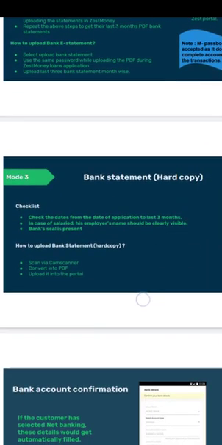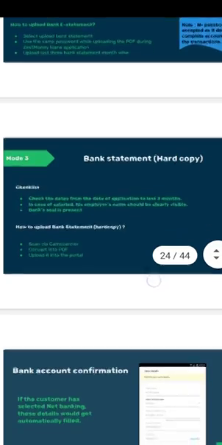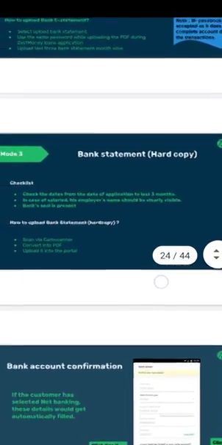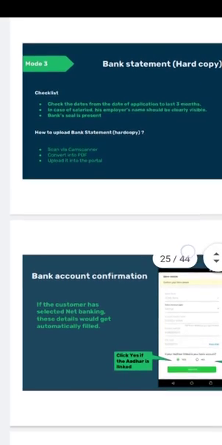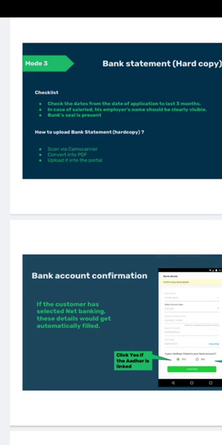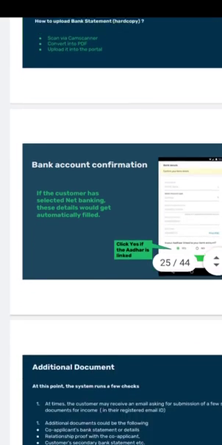And the third mode is bank statement hard copy. For that, the checklist provided is: check the dates from the date of application to the last 3 months. In case of salaries, the employer's name should be clearly visible. Bank seal should be present. How to upload bank statement hard copy: scan via CamScanner, convert into PDF, upload it into the portal.